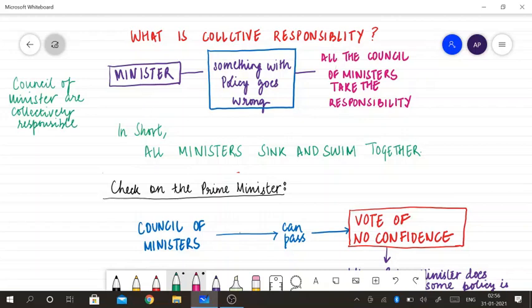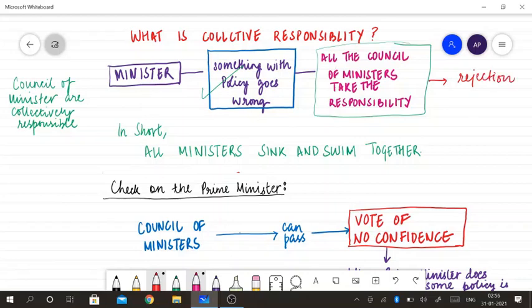If something goes wrong with the policy of only one minister, the whole council of ministers takes the responsibility, and if the parliament rejects the policy of that minister, then all the ministers have to resign, and not that particular minister alone.